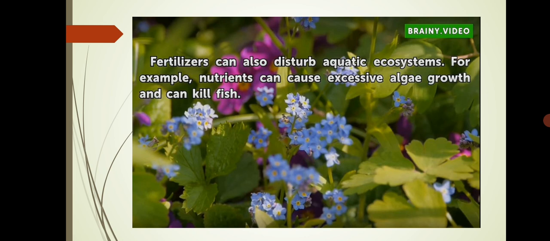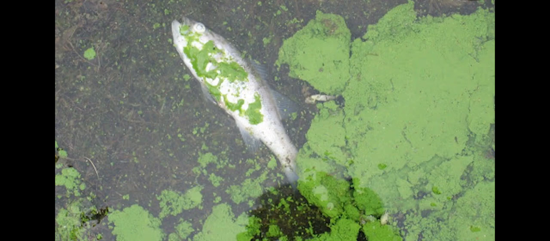Fertilizers can also disturb the aquatic ecosystem. For example, nutrients can cause excessive algae growth and can kill fish. So, fertilizers are disturbing the aquatic ecosystem and killing the life which is present in the water, like fishes.